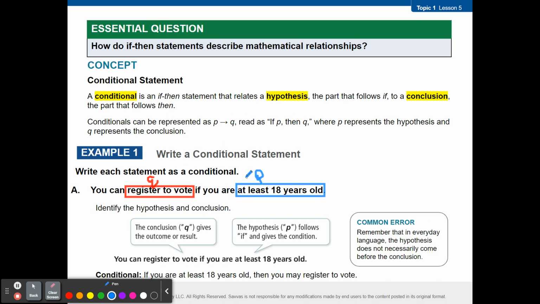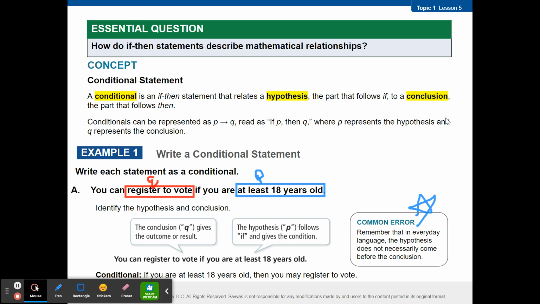Sometimes the conclusion can come before the hypothesis, and that's okay. We have to identify which is which. So if I wanted to write this, I would write it with the hypothesis first. So the conditional would be, if you are at least 18 years old, then you may register to vote. Now, here's a common error that is actually very important. Remember that in everyday language, the hypothesis does not necessarily come before the conclusion. Okay? And that's what they're trying to show here. Any questions on that before I move on to the letter B?